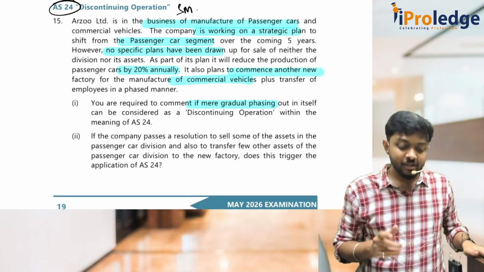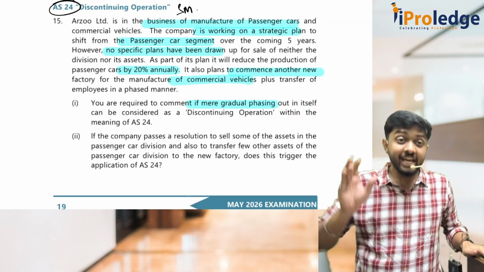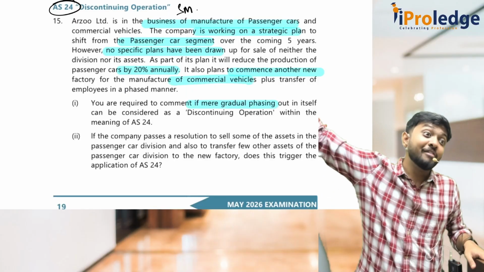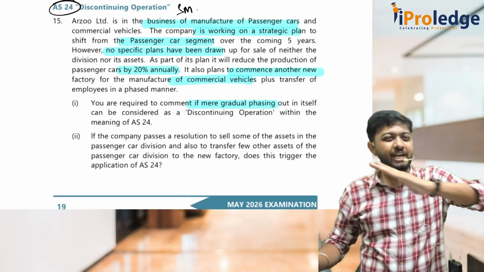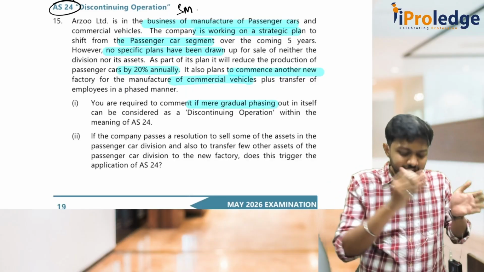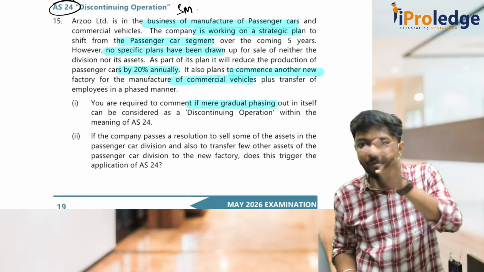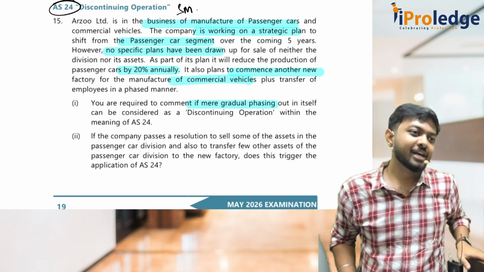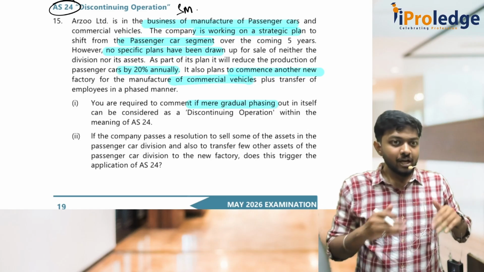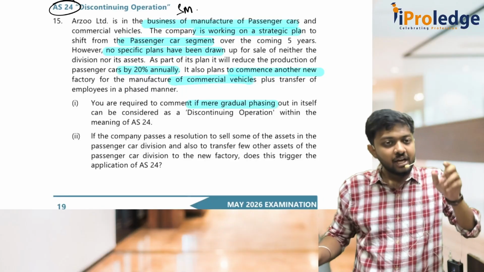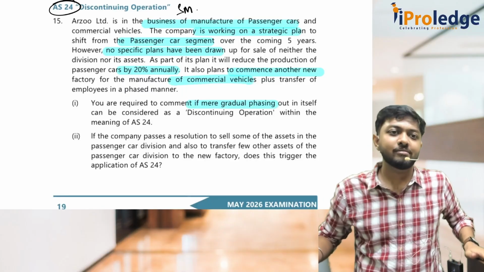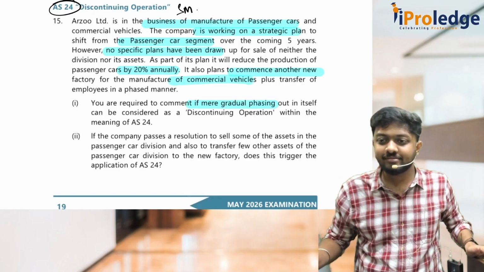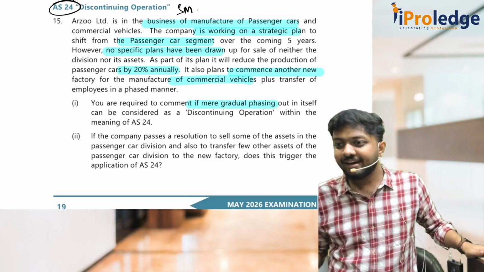Here what they are doing is telling, sir, I have a plan to discontinue this passenger car division after 5 years. And 20% every year I am reducing the passenger car production. So in 5 years, 100% of the production will be gone. And the question is, over 5 years they are reducing, no? Is it amounting to a discontinuing operation? That is the question. As per the standard, all of you answer. Is it a discontinuing operation? Why?